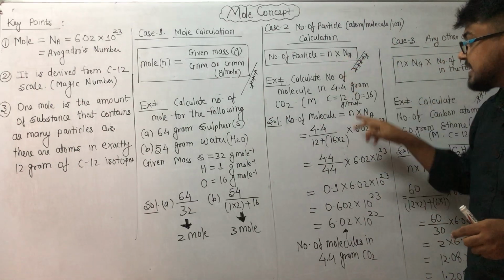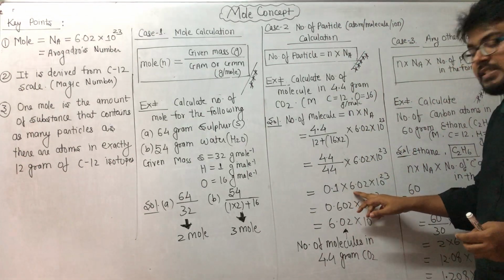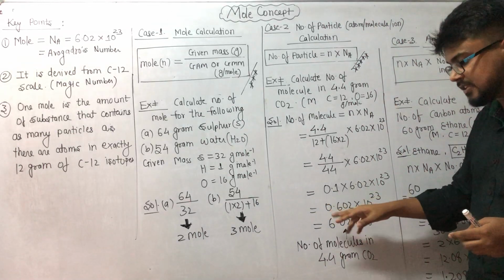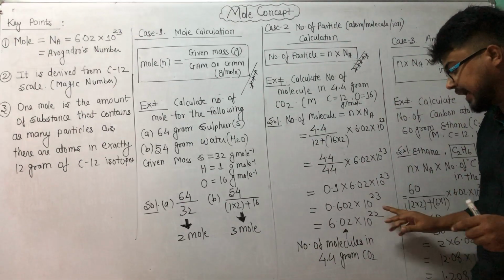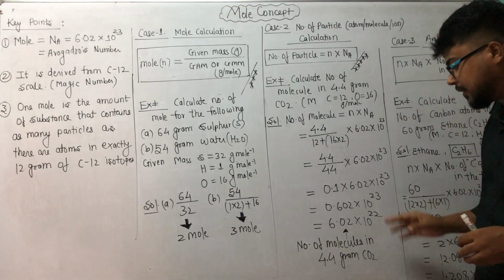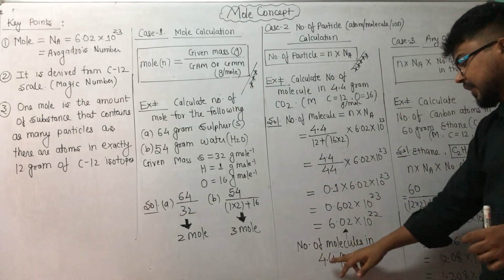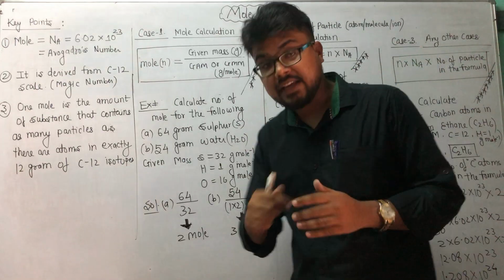So Avogadro number is 6.02 × 10 to the power 23. So further it will be 0.1 × 6.02 × 10 to the power 23, and the final answer you can write in this manner or in this manner by shifting the decimal left or right, or by increasing or decreasing the power of that particular number. So this is the number of molecules in 4.4 gram CO2. Okay. Next is case 3.